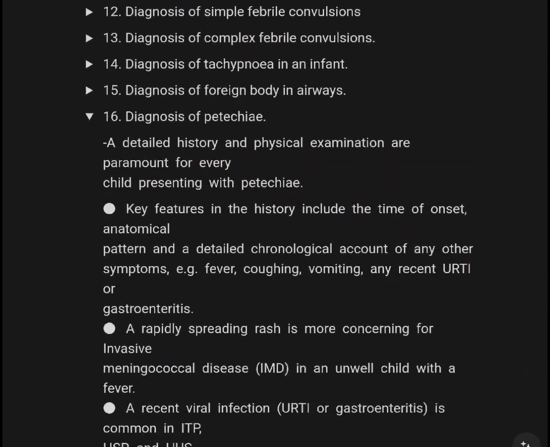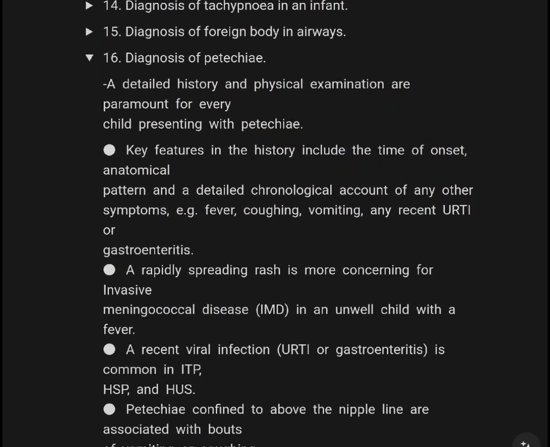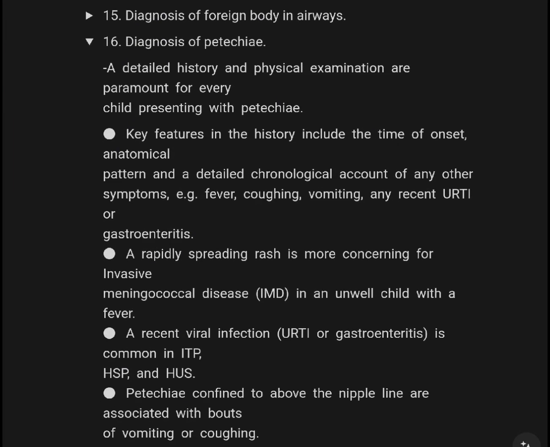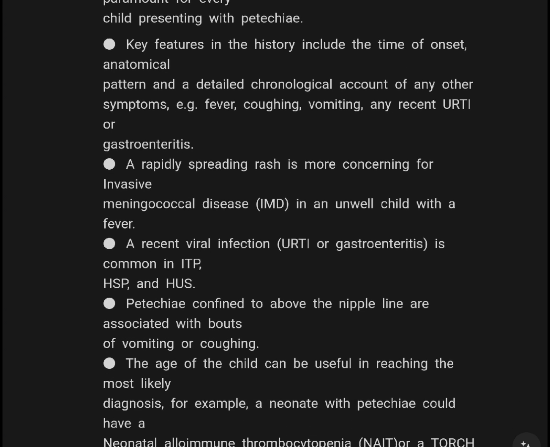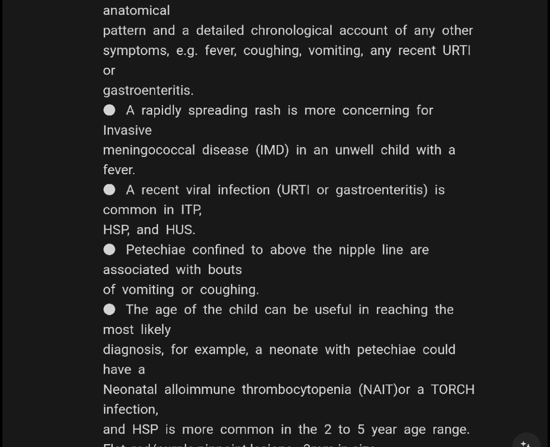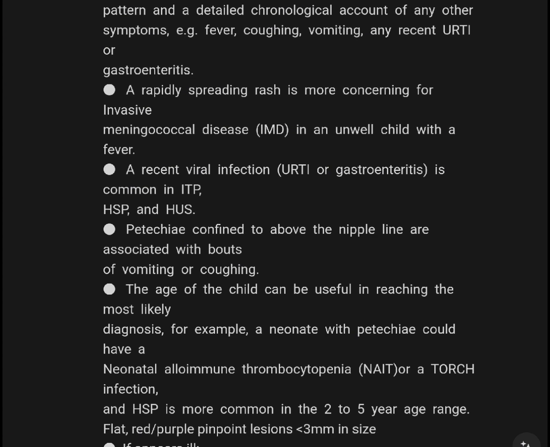So, to summarize the diagnosis of petechia: detailed history and physical examination are paramount for every child presenting with petechia. Key features in history include the time of onset, anatomical pattern, and a detailed chronological account of any evidence of fever, coughing, vomiting, and recurrent URTI or gastroenteritis. A rapidly spreading rash is more concerning for invasive meningococcal disease, IMD, in an unwell child without fever.